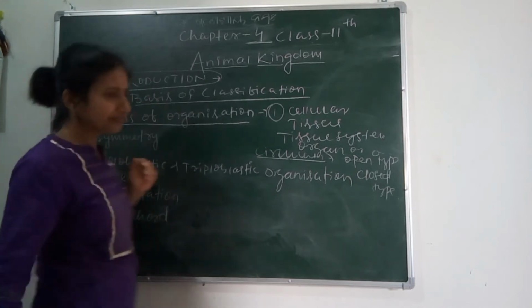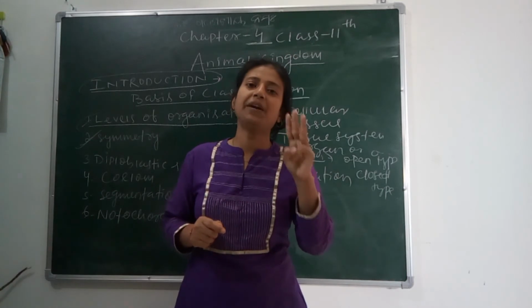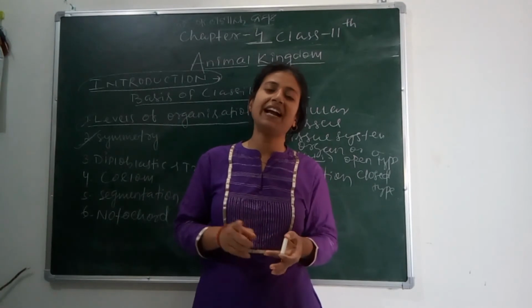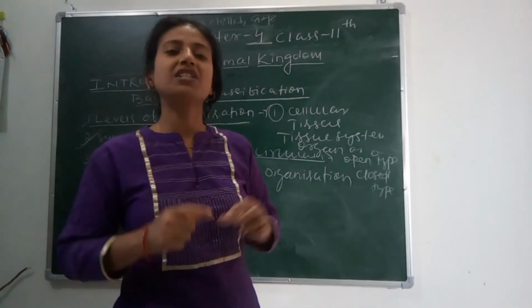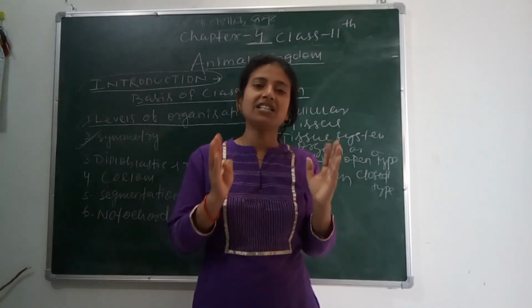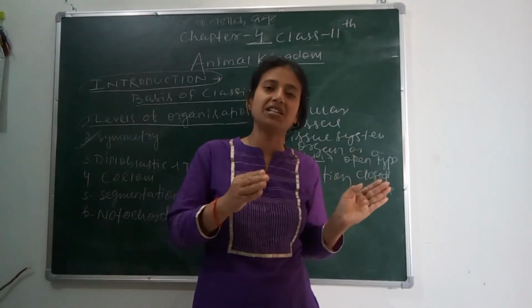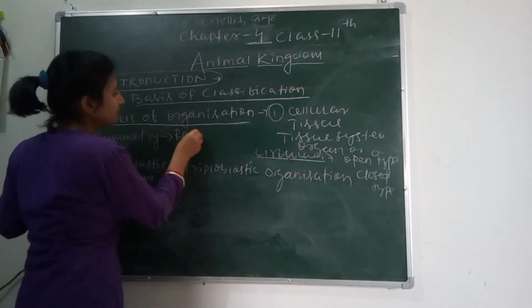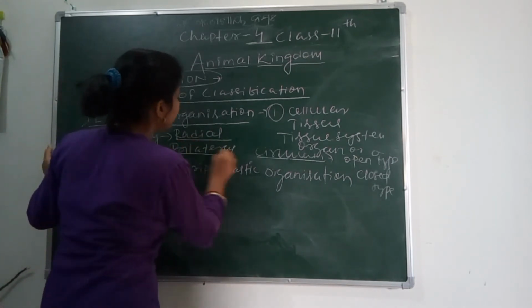Next is symmetry. Symmetry means how the body is divided. Here we will study three different types of symmetry: radial symmetry, bilateral symmetry, and asymmetry. As you know, A means not in biology, so asymmetry means not symmetry. The species whose body can't be divided into two parts is called asymmetry, and the organisms whose body can be divided into two parts is called symmetry. Again, symmetry is of two types, radial and bilateral.